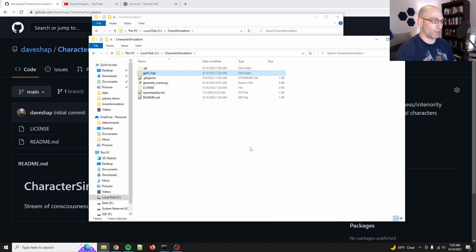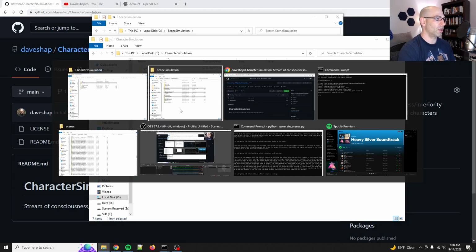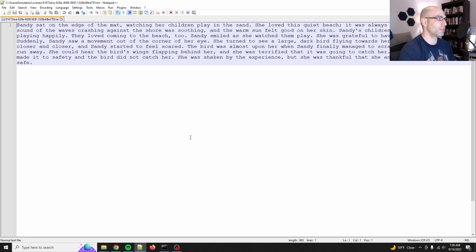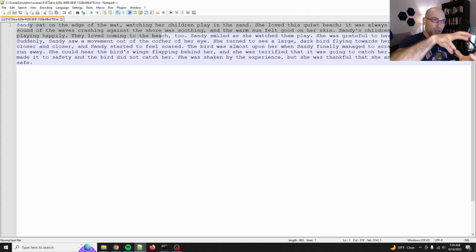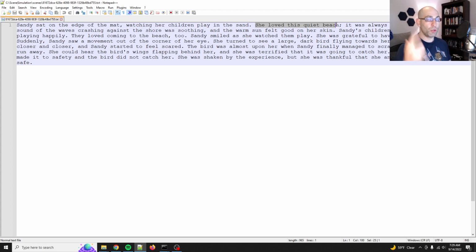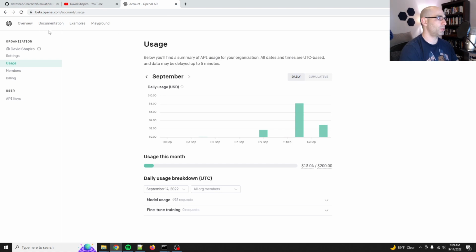So what goes into interiority, right? If we look at some of the scenes, right? Sandy sat on the edge of the mat. This is kind of like the camera's looking at a person, and you might have some interiority, right? Like Sandy's watching her children play. She loved this quiet beach, so that's a little bit in her head, right? But in order to really write fiction, you as the author need to be simulating what is in someone's head. So let's just grab this and go over to the playground.